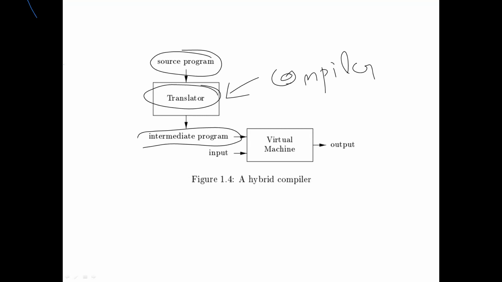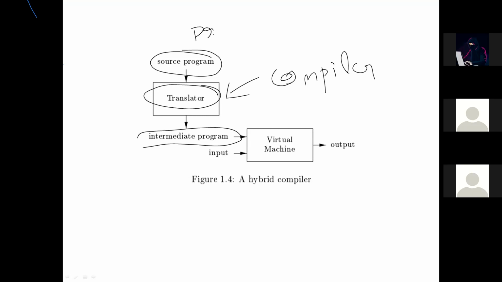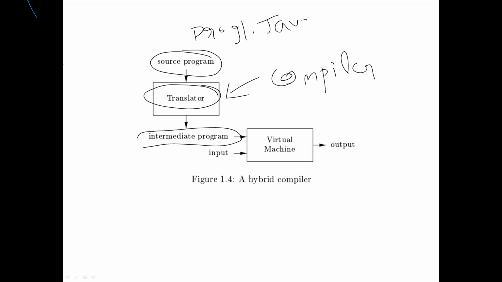For example, if I give some prog1.java to the translator, which is a Java compiler, it is going to generate one intermediate program called prog1.class.